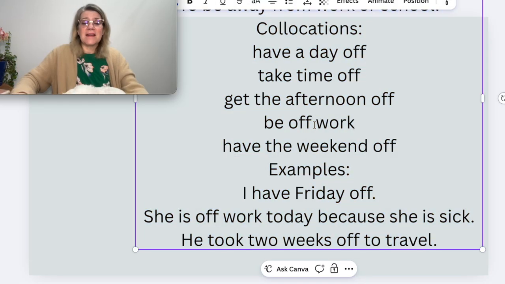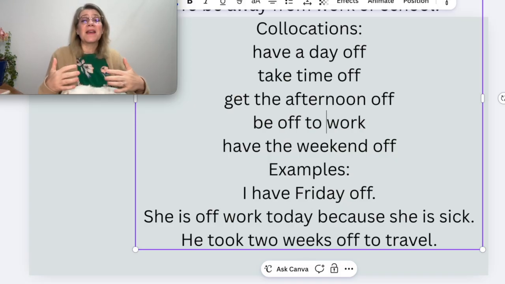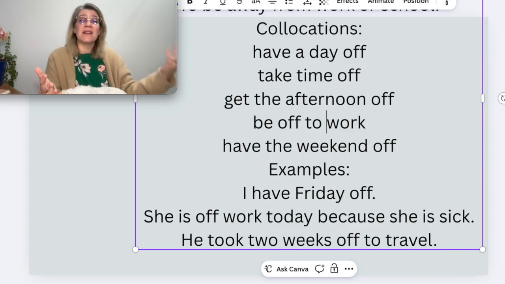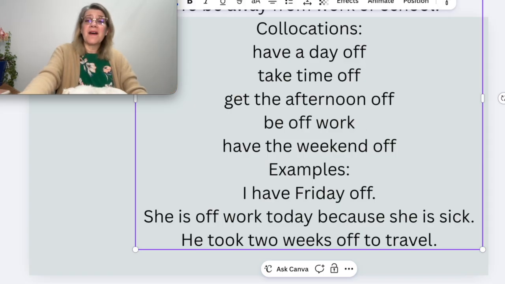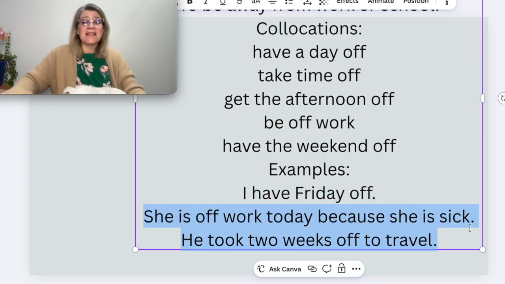So that's an interesting little difference. I'm off to work. That's something I might say to my family before I leave the house to go to work. But if I say I'm off work, then it means that today I'm not working. We might have the weekend off. I have Friday off. That means I don't work on Friday. She is off work today because she's sick. He took 2 weeks off to travel.